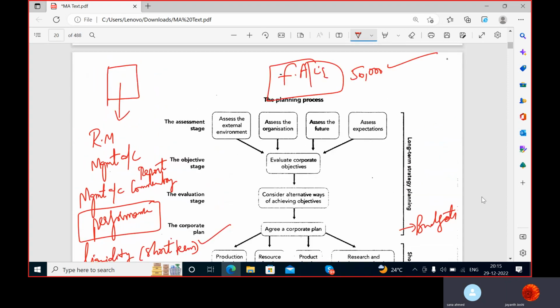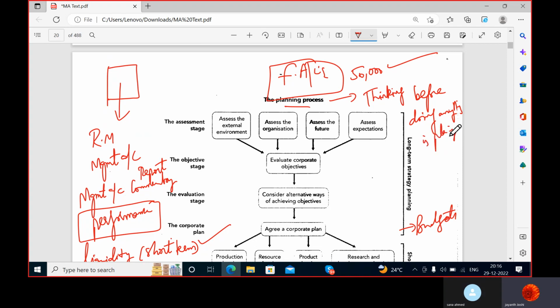Now let's go for the planning process. What is planning literally called? Fatima? Planning is nothing but thinking before doing anything. It's a very simple definition. So properly thinking before doing anything is called planning.